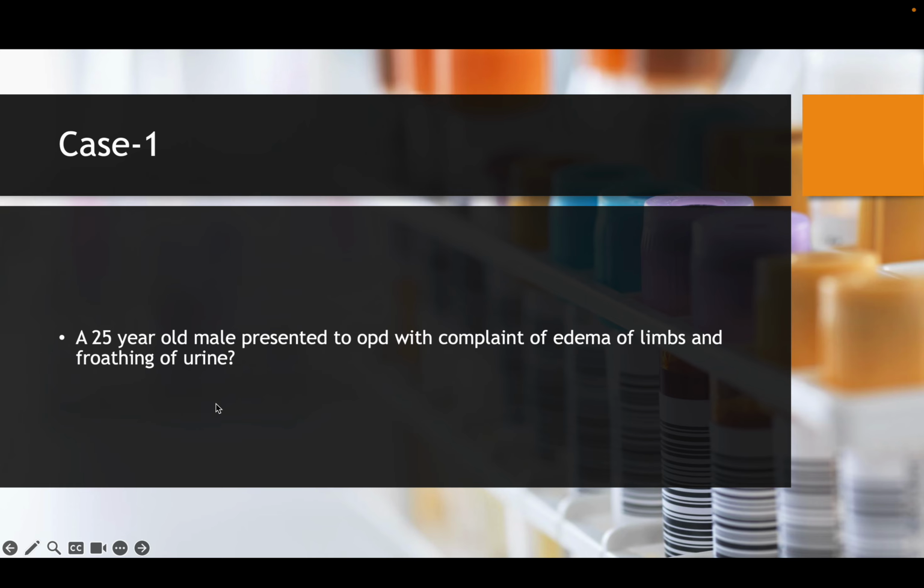But this presented with nephrotic syndrome, it might be a case of primary FSGS. We go ahead and do a biopsy where we find immune staining with IgM and C3. So with IgM and C3, primary FSGS is a possibility. But in this case, on electron microscopy, no immune complexes were found, and we found minimal change disease pathology.